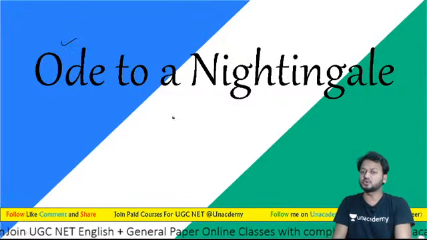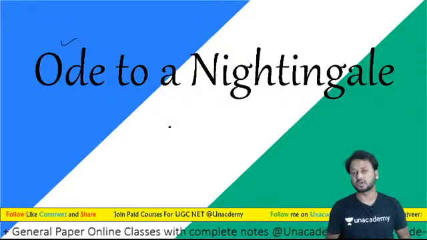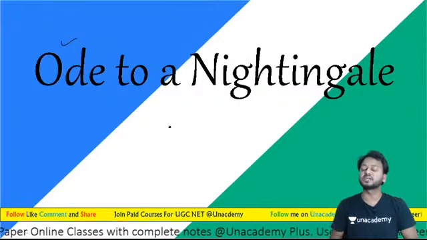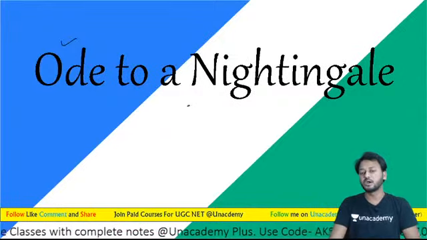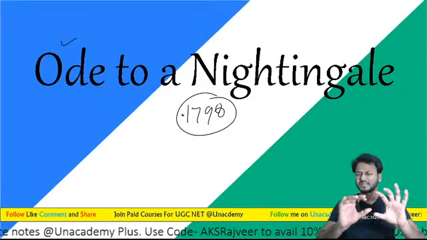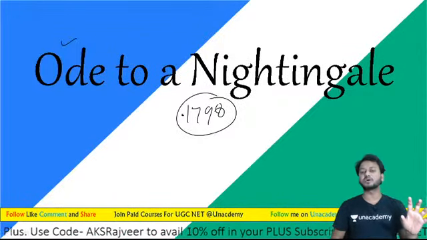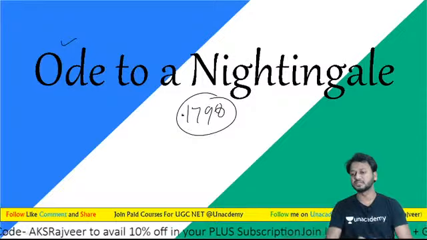So, To a Nightingale is a poem by Samuel Taylor Coleridge. Nightingale, a poem by Samuel Taylor Coleridge too, appeared in 1798. So learners, you must make a clear-cut difference between the two poems: a poem by Samuel Taylor Coleridge, and a poem by John Keats.